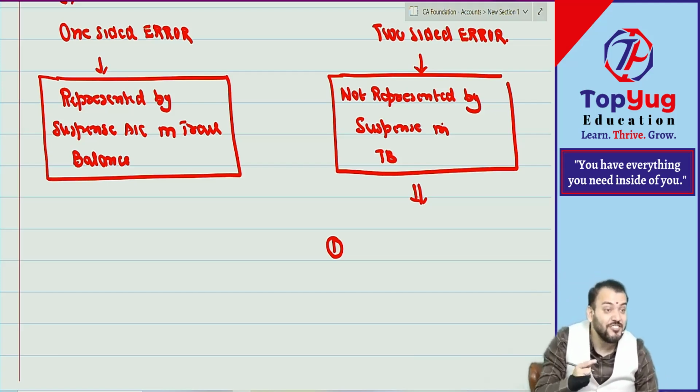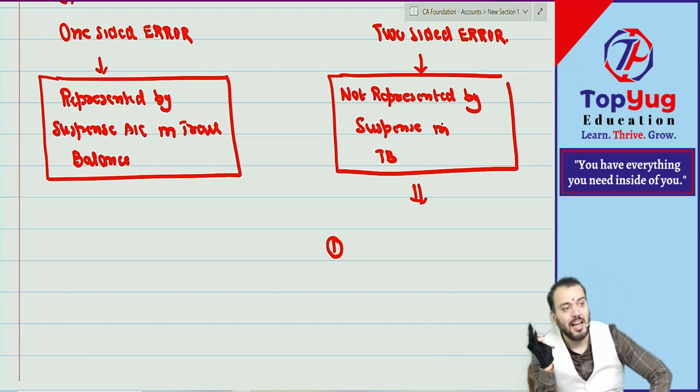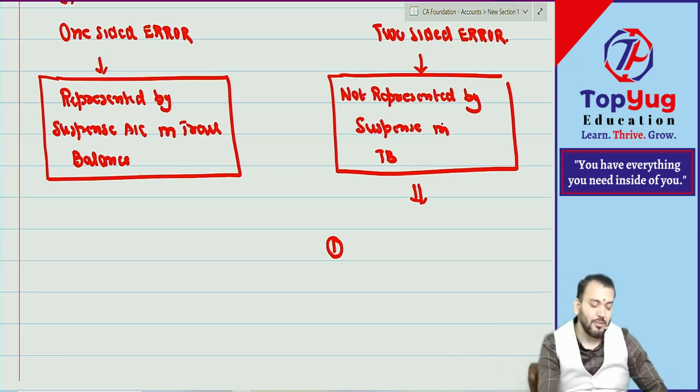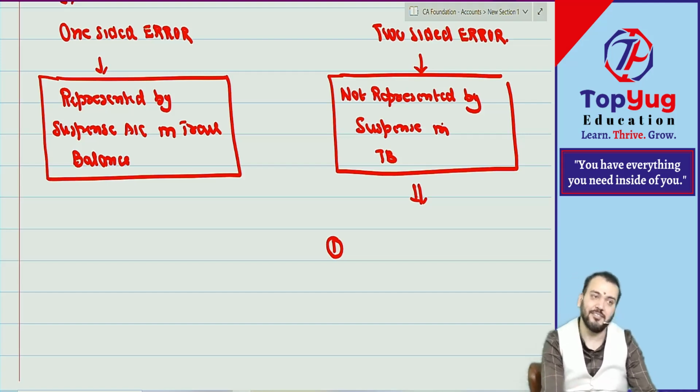Error of commission in journal. Apart from this, whatever mistake is left, all are one-sided. Means error of commission in ledger with wrong account, with wrong side, with wrong amount, all are partial, correct now? So this all will be one-sided. Apart from this, if you want to write down, balance all errors will be one-sided errors, correct? Have you understood all these points?